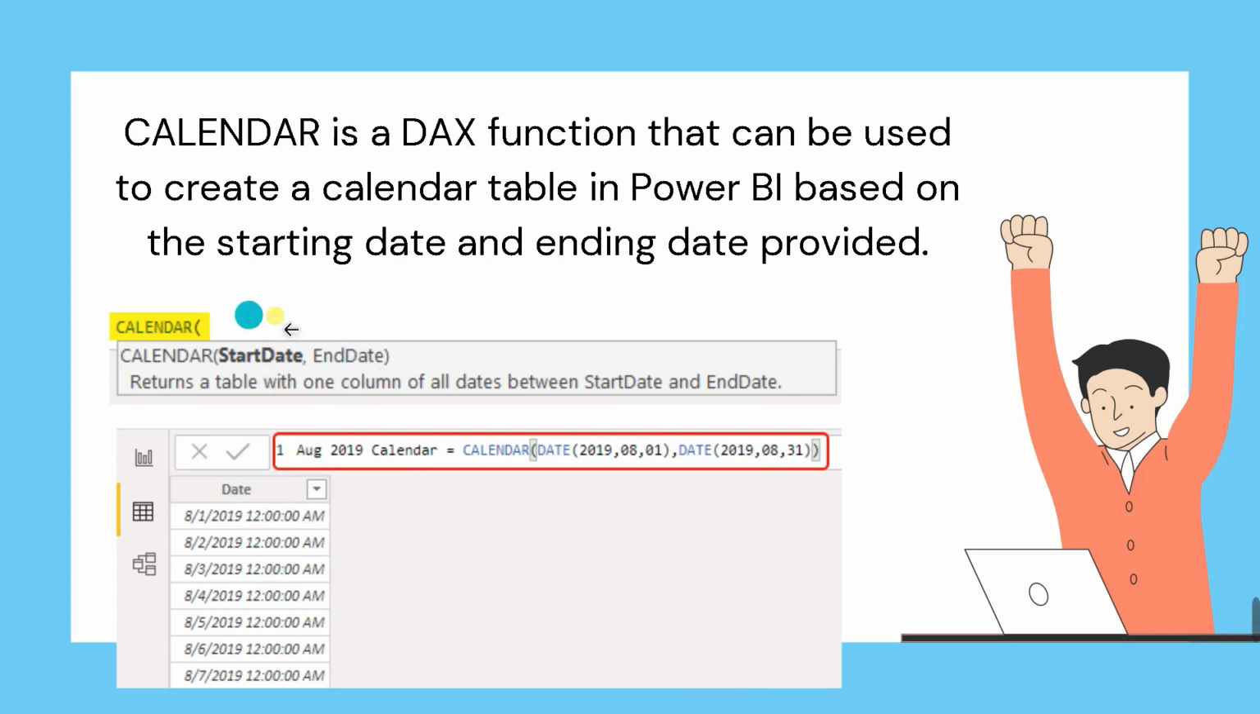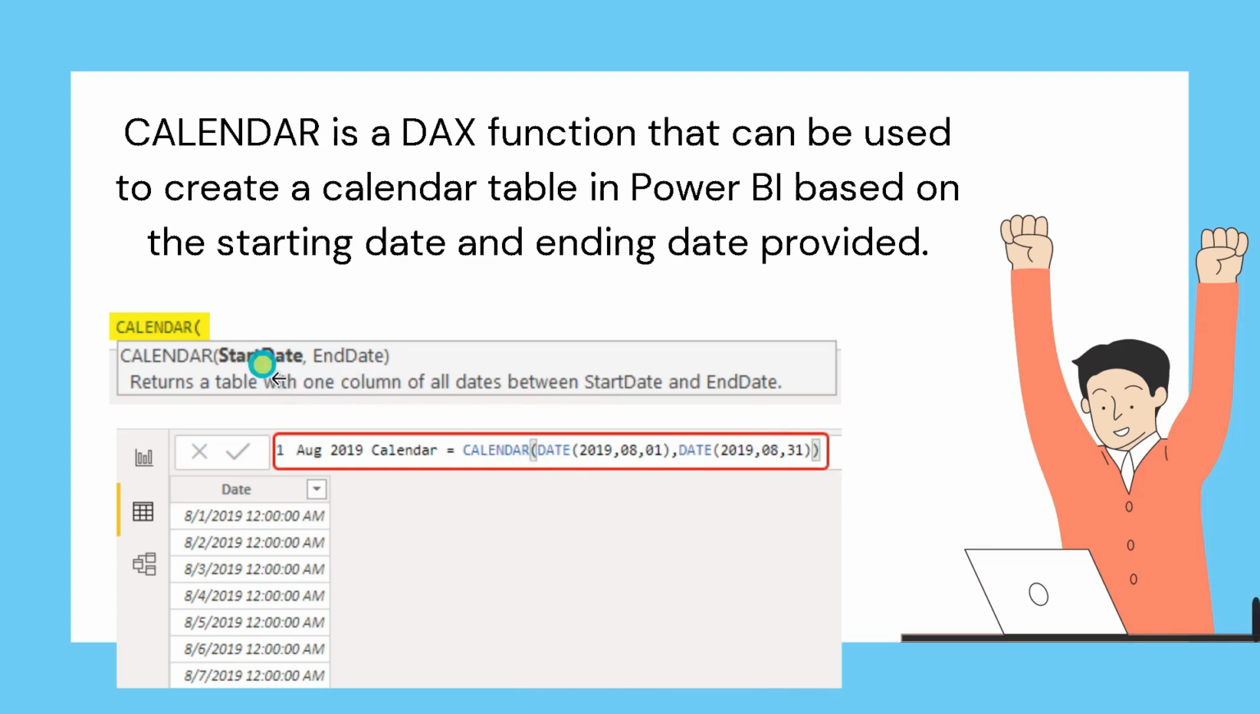So here you can see the syntax of this calendar table. First of all, you have to write this keyword called calendar, and inside the bracket you have to pass two things, that is start date and end date. For example, if you want to create a table called the August 2019 calendar table, for that, first of all, you have to write the keyword calendar here, and inside the bracket you have to pass two things, that is start date and the end date.